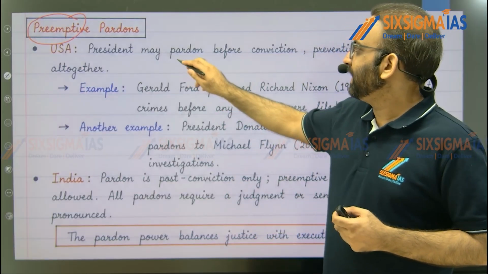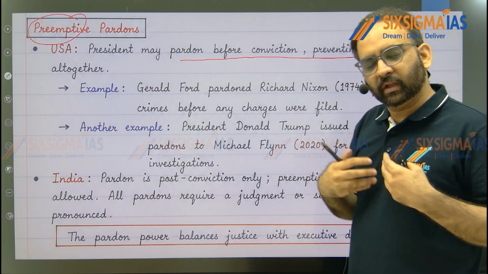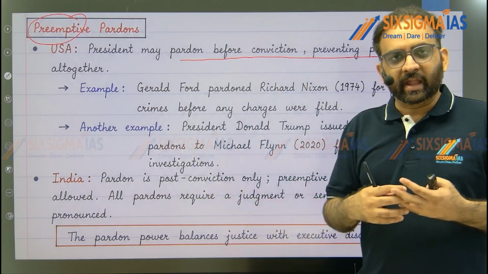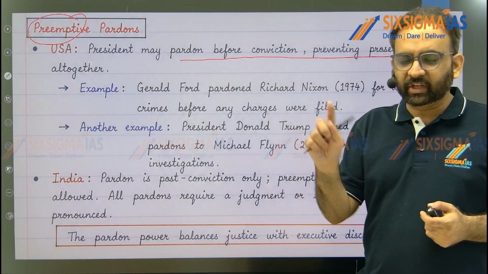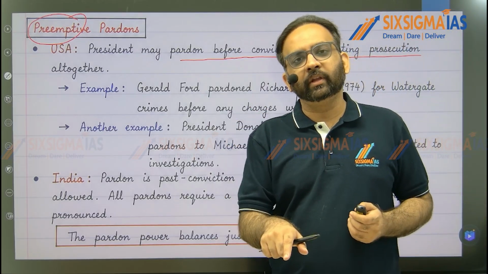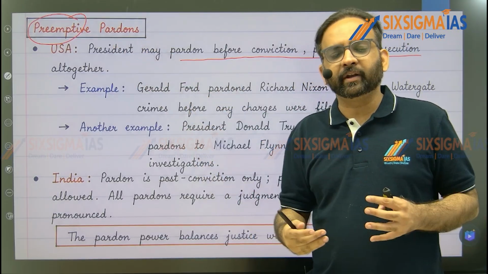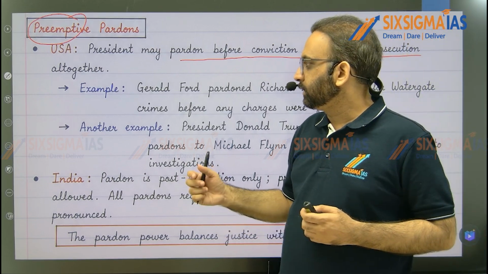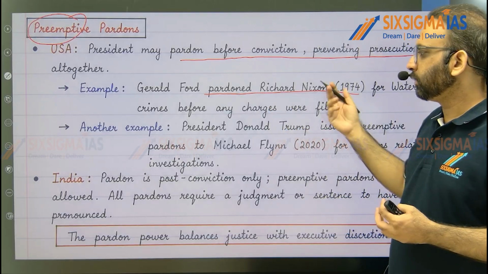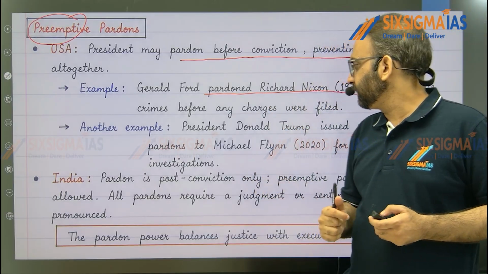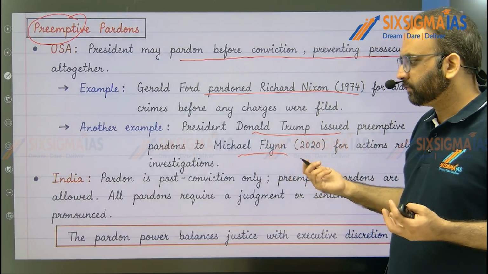So here the US president has the power to pardon somebody even before such person's conviction. Thereby such person will avoid prosecution completely and will not get convicted. But in India, only after somebody gets convicted and is given punishment by the court can the president exercise the power. So in India, the president has punitive pardon, but not preemptive pardon, right? Here you can give the example that Gerald Ford, the president, pardoned Richard Nixon for his involvement in Watergate, right? Or recently, Donald Trump also issued a preemptive pardon to Michael Flynn, right?